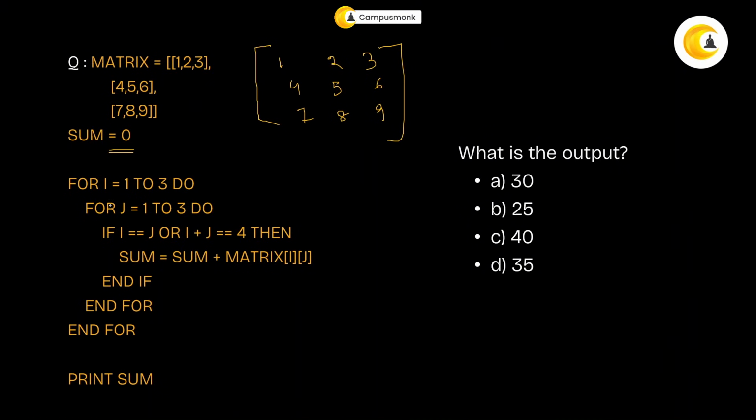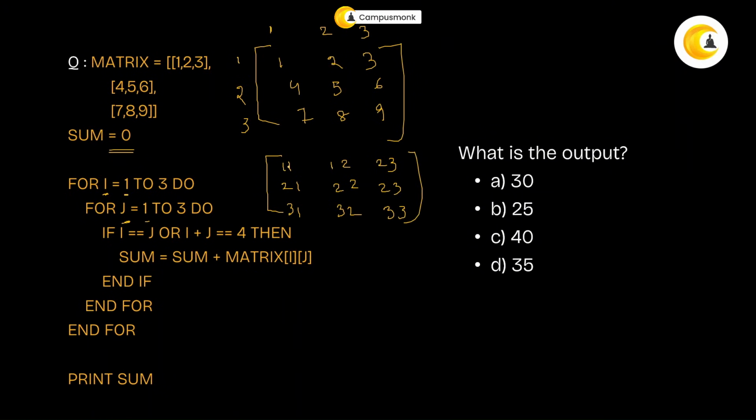Now there are two loops. One is i and the other is j. Now it says i starts from 1, j also starts from 1. So that means this is 1, 2, 3. This is also 1, 2 and 3. So how are the positions? Positions are 1,1, 1,2, 1,3, then 2,1, 2,2, 2,3 and 3,1, 3,2 and 3,3. These are the positions of i and j.